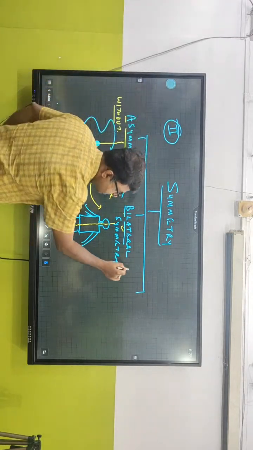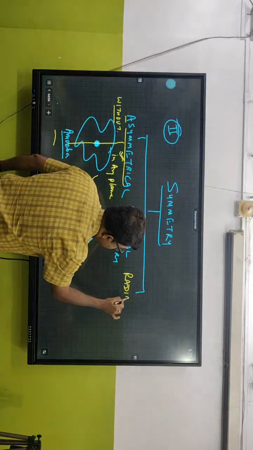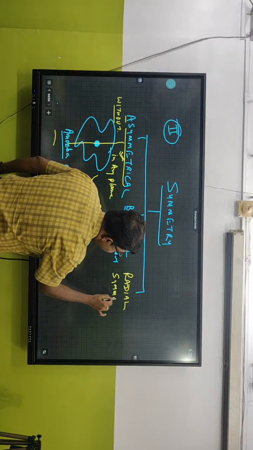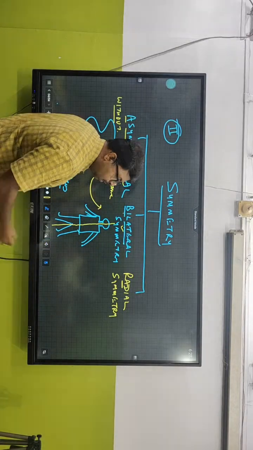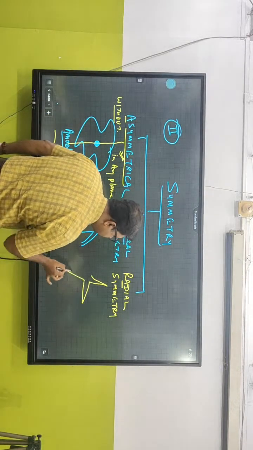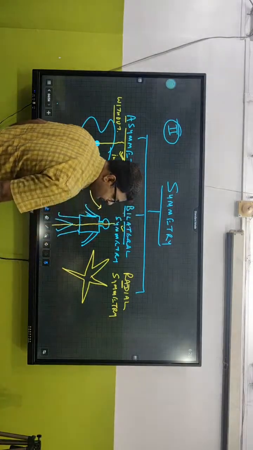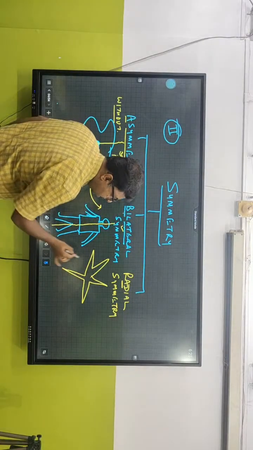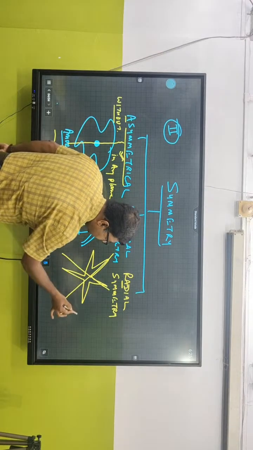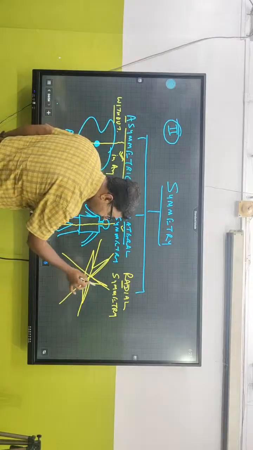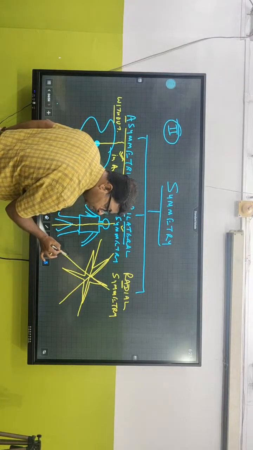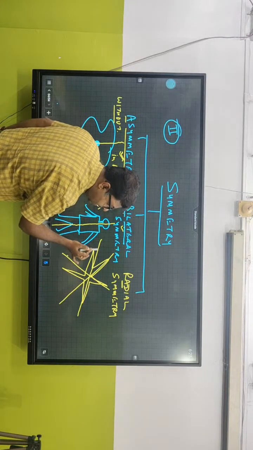The third type is radial symmetry. When we talk about radial symmetry, what immediately comes to our mind is the starfish. We can divide a starfish into two equal halves in more than one plane. We can divide in this plane, in this plane, and in this plane and get two equal halves.